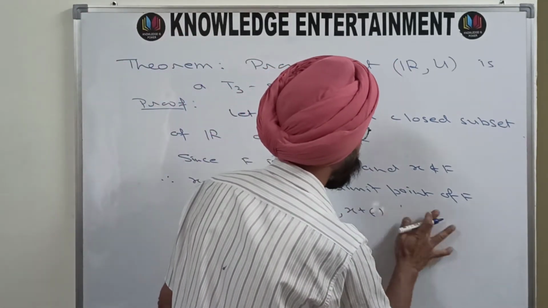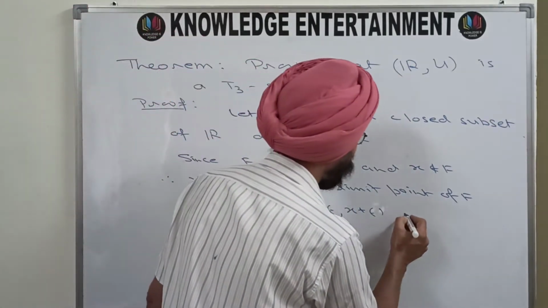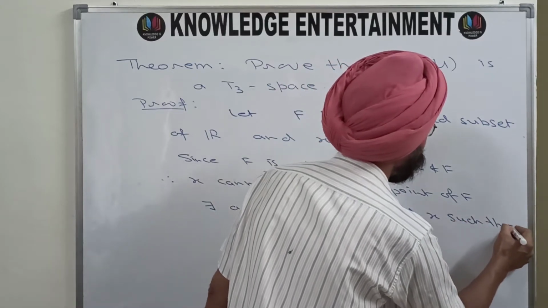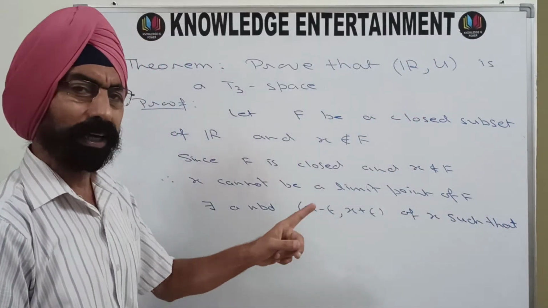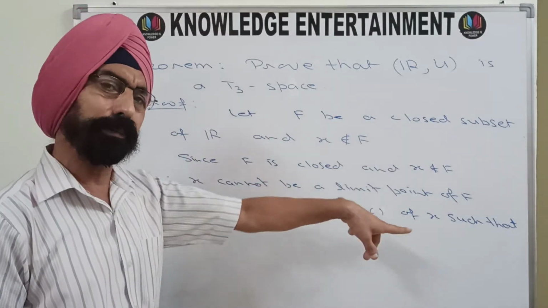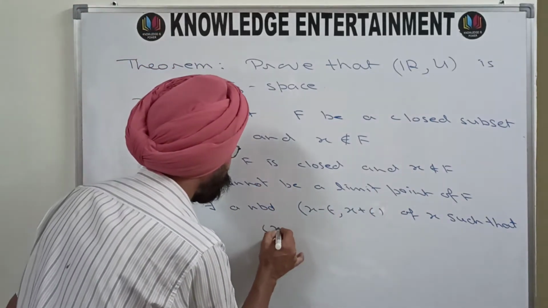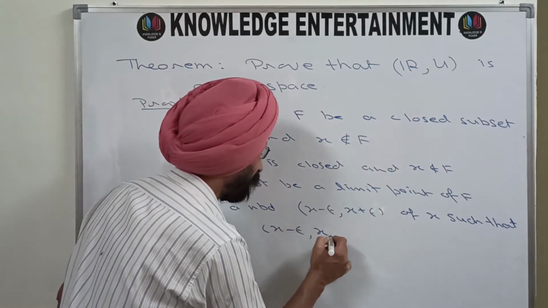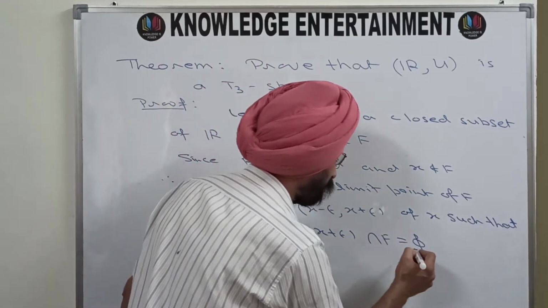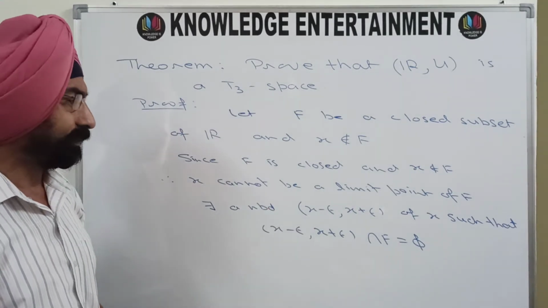It is just X minus epsilon, X plus epsilon, a neighborhood of X, such that actually G I will rename when I take the neighborhood as X minus epsilon by 3 and X plus epsilon by 3. Now it is just as it is. So it is such that X minus epsilon, X plus epsilon intersection with F is phi, because X is not a limit point of F.